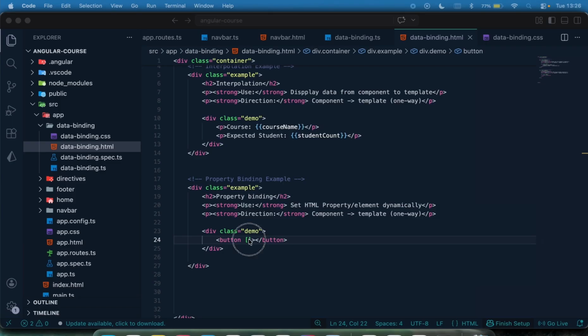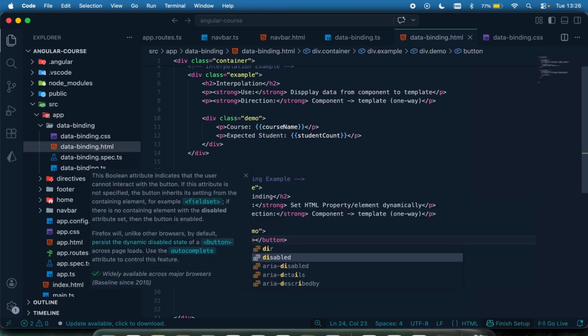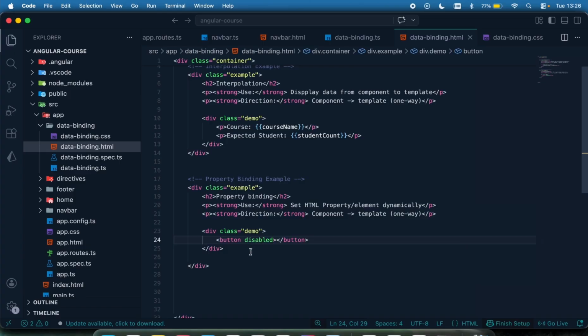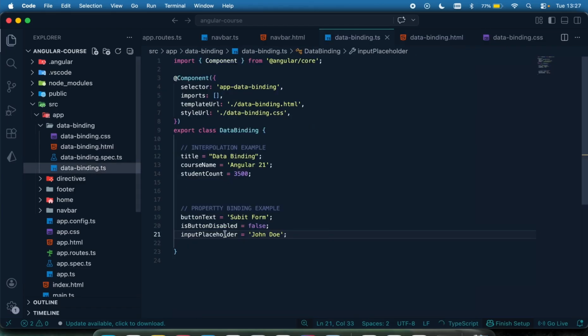Remember, a button has an attribute called disabled. If I write disabled like this, by default it is going to disable the button. And then let me display the button using the button text right here. This is then interpolation again.